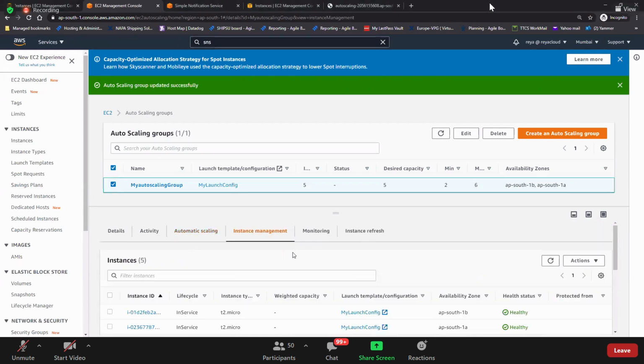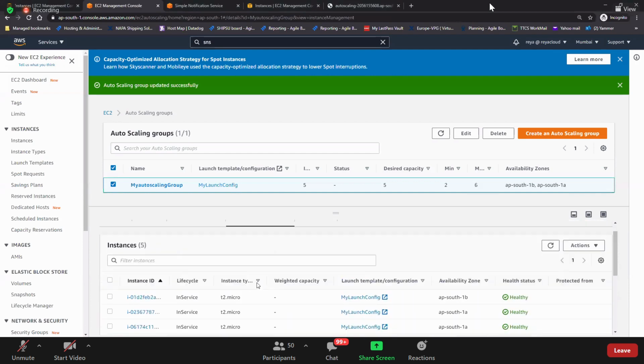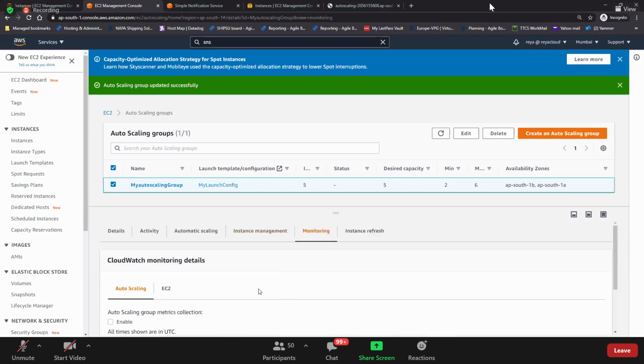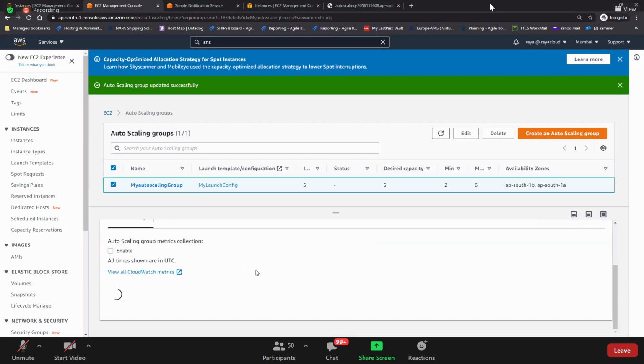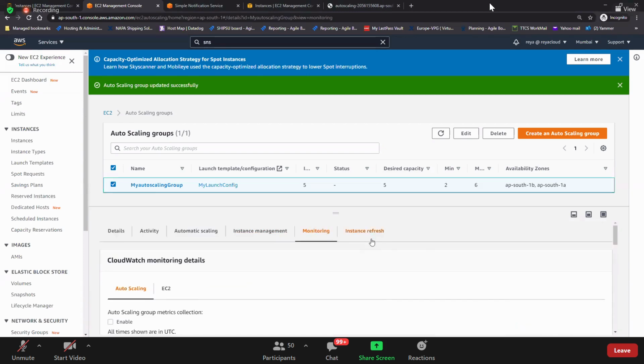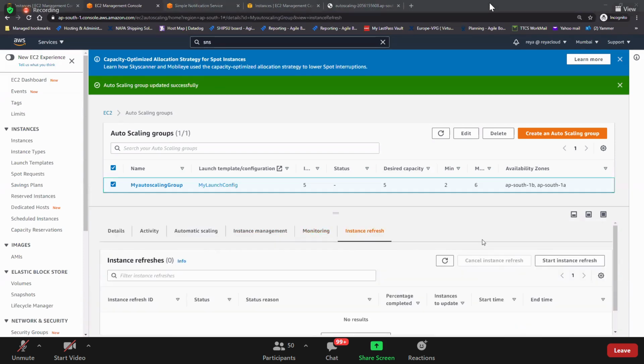Instance management, all the instances will be shown here, right? And then monitoring, you can see enable enhanced monitoring. Don't do that. Monitoring you have it. And here you have instance refresh. Instance refresh. What happened? My machine is hanged. Okay, now.